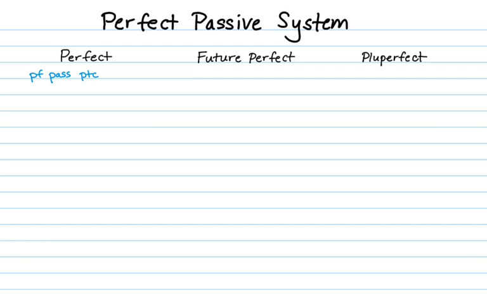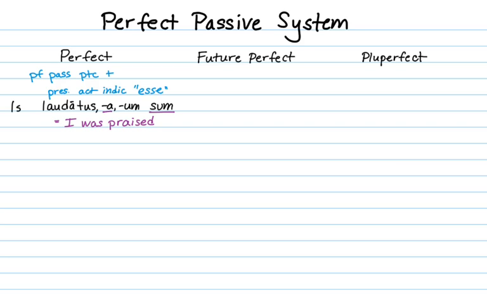So to do that, we'll take the perfect passive participle, which we just learned, and add a form of the present tense of to be. So for example, laudatus, laudata, laudatum sum is how you say I was praised. Since I'm female, I'll say laudata sum, I was praised. Perfect tense, I was. Passive voice, I was praised.